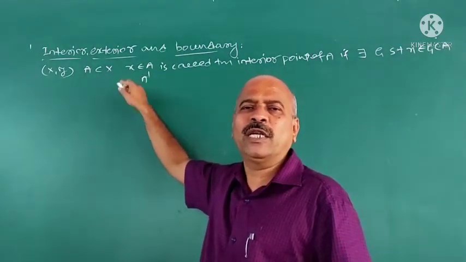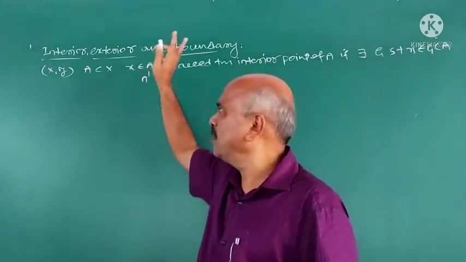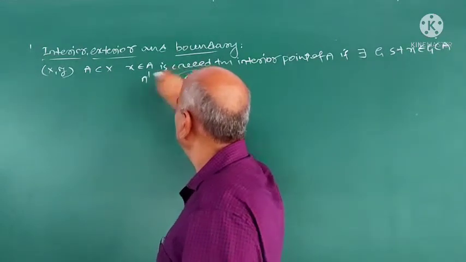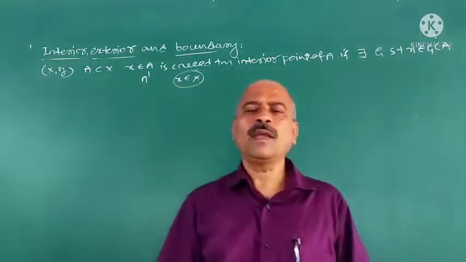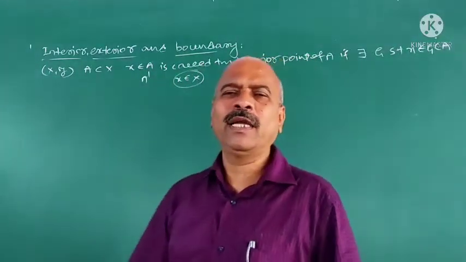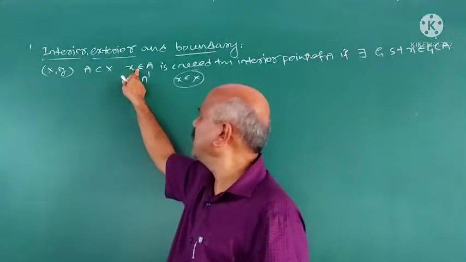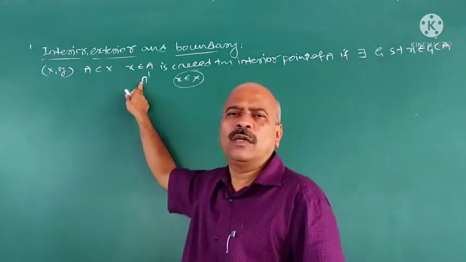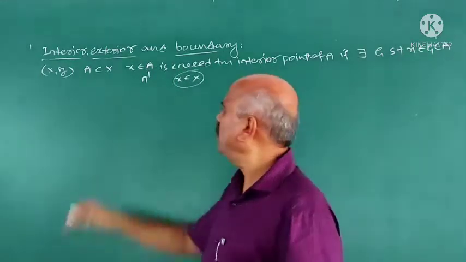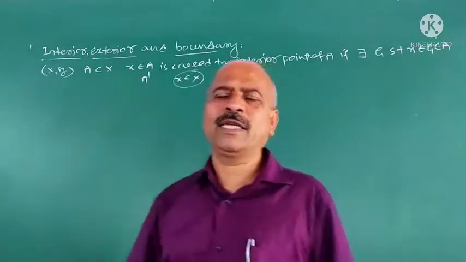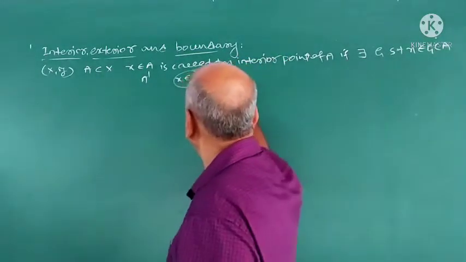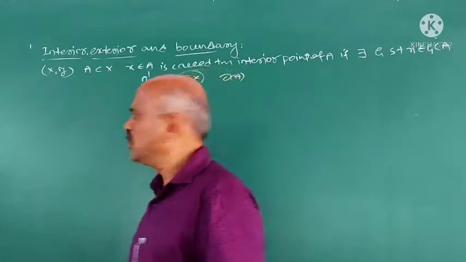That is called the exterior of A. And a point x belonging to X is a boundary point of the set A if it is neither an interior point of A nor an exterior point of A. The set of all the points which are neither exterior points nor interior points is called the boundary of A, and it is denoted by boundary of A. Now see the results on this.